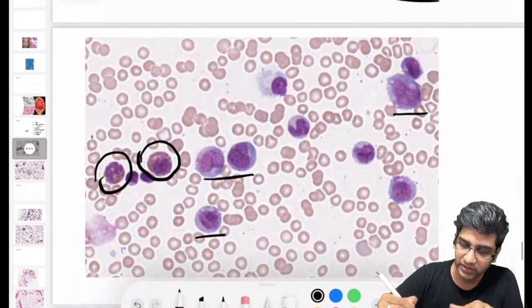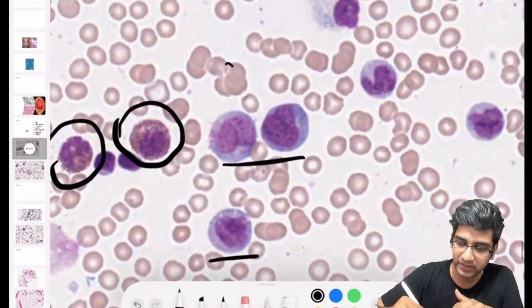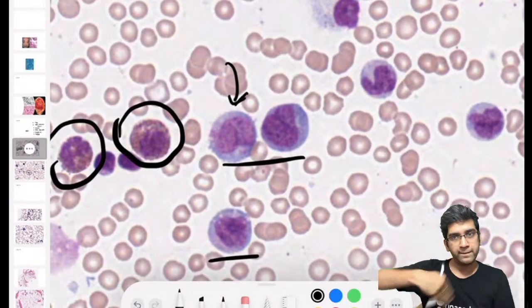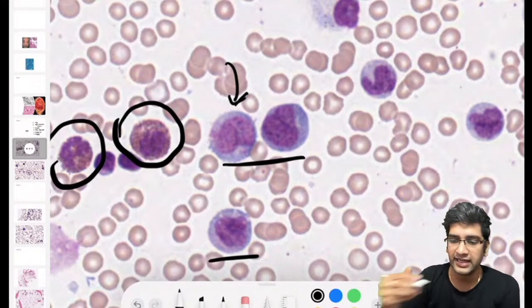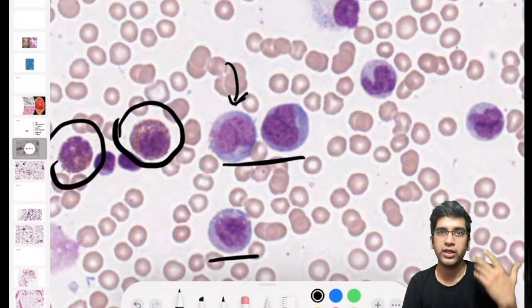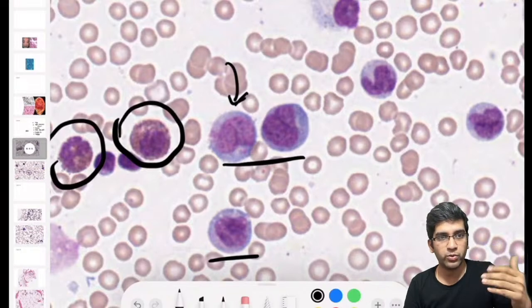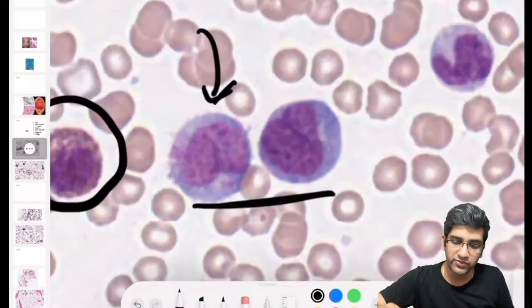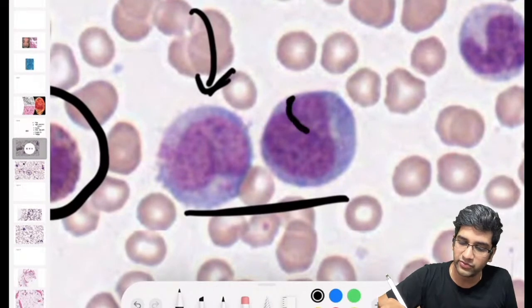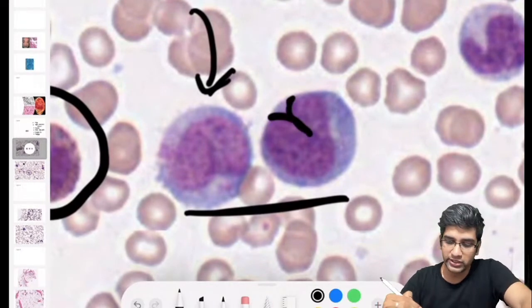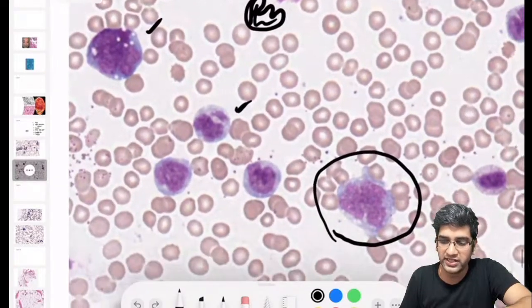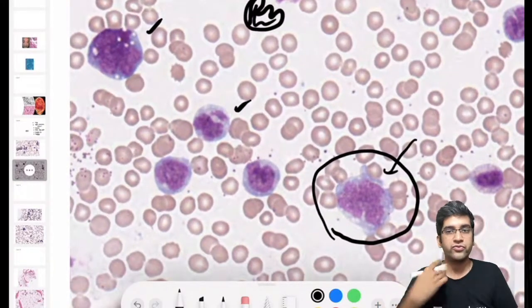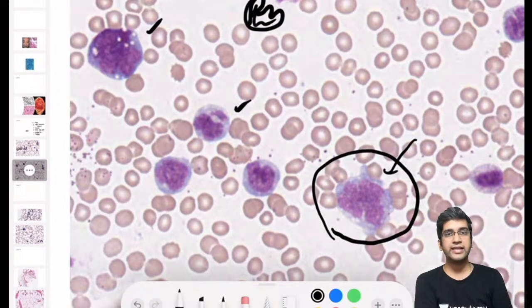If you look at this, can I say that this cell does have a kidney-shaped nucleus, kind of having an indented nucleus, or it's an irregular nucleus, right? I can have an irregular nucleus or a kidney-shaped nucleus, but it will be folded. That's the most important thing. It's a folded nucleus. Even if you look at this cell, I'm having a little bit of folding here, right? It will not be round. That's what I meant. It may not always be kidney-shaped. Even in this, there's lots of folded nuclei, right? You'll have folds in the nuclei. That's very, very characteristic of a monoblast, right?